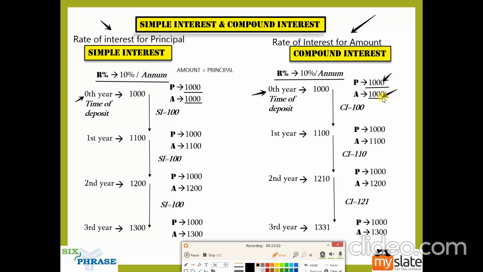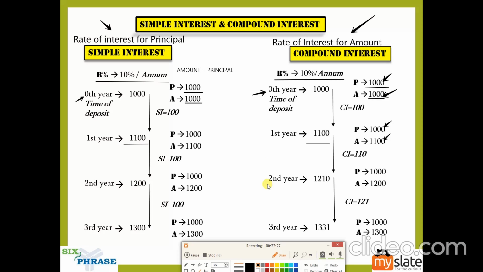But it doesn't matter in the first step. In the first step, both are 1000. So it doesn't matter. But if you look at the second step, there will be a difference. In the first step, you won't find any difference. So that is why you get the same value of compound interest and simple interest at the end of the first year.